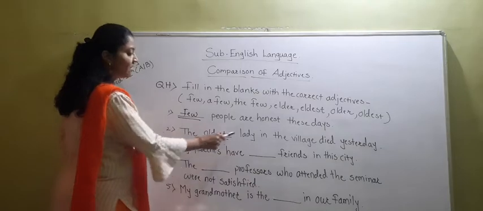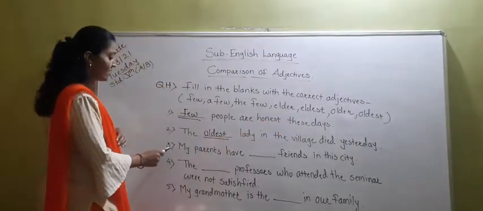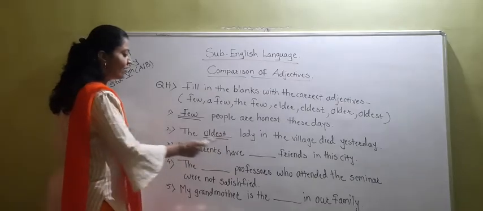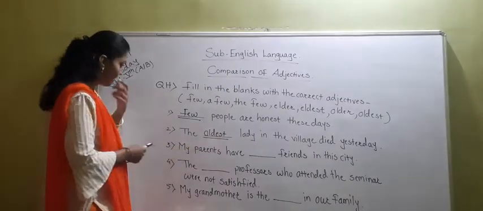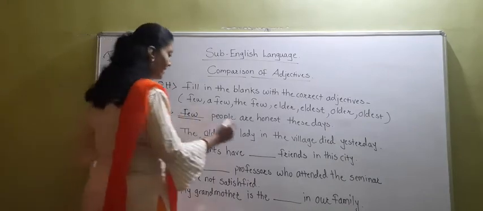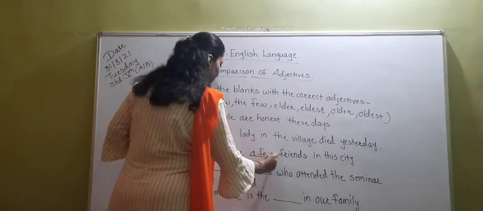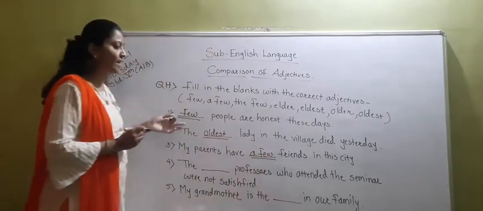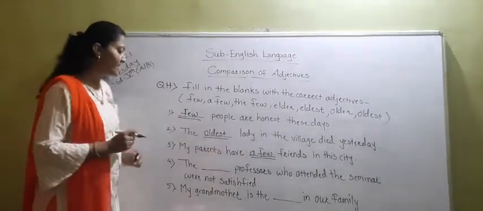The oldest lady in the village died yesterday. Okay. Now see the third sentence. My parents have dash dash friends in this city. My parents have a few friends, not many but few friends in this city. My parents have a few friends in this city.